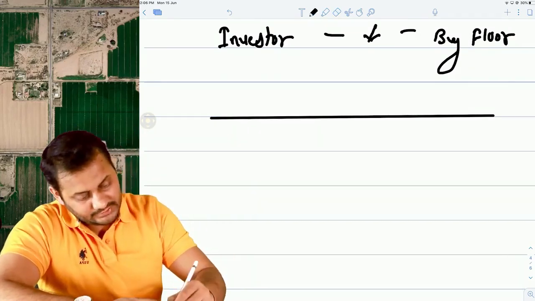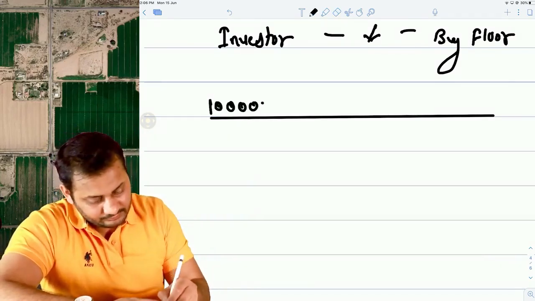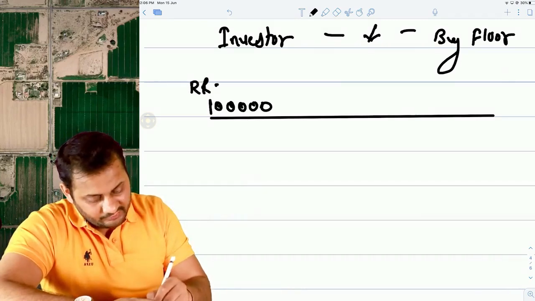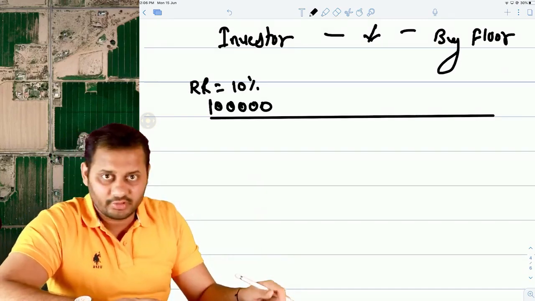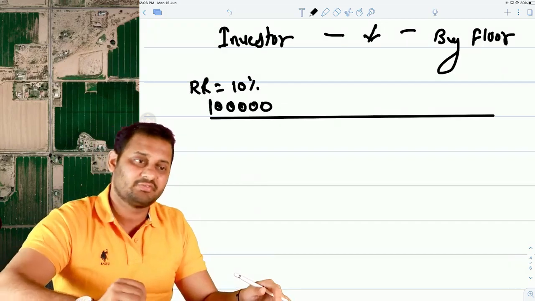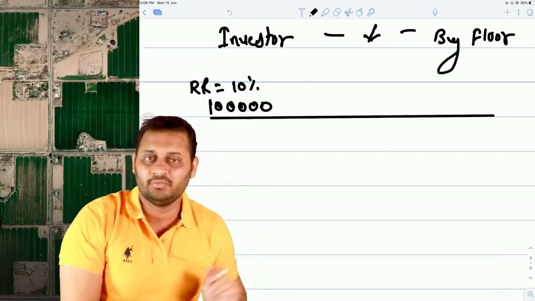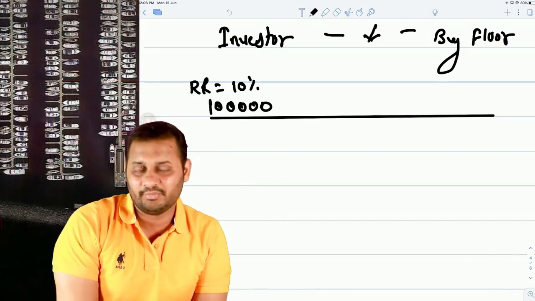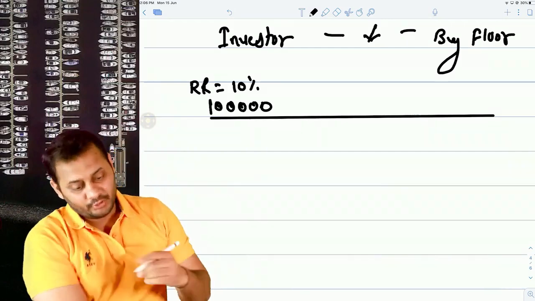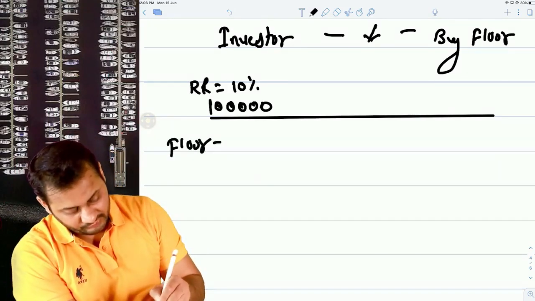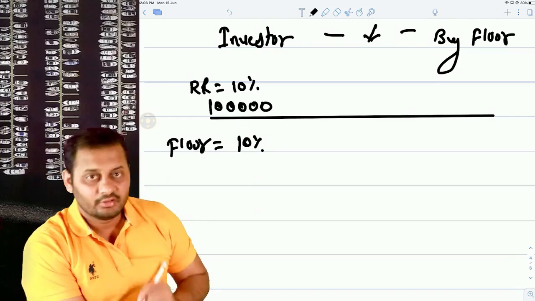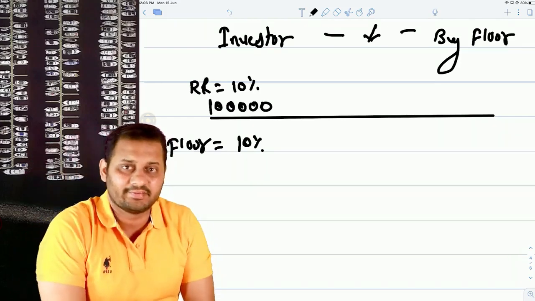Let's get back to this point itself. 1 lakh. Today the reference rate is 10%, so that's why you are earning 10% on that. But you have this fear that the interest rate will go down and you will get less interest in the coming time. In that case, what should we do? You can take a floor option, where you can fix the lower interest rate.